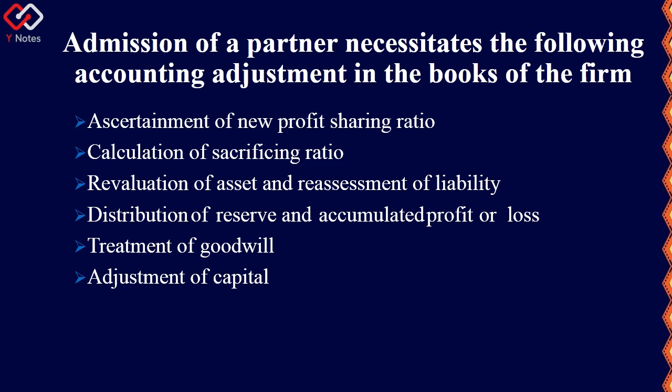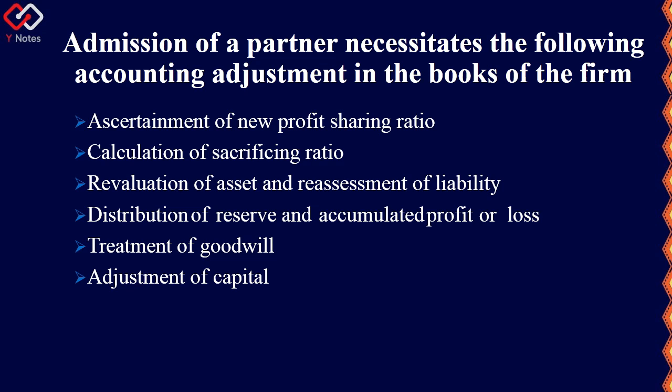A and B are sharing their profit and losses in the ratio of 60:40. If a new partner C comes in, then the sharing ratio will be changed. It won't be 60:40. It might be like 50, 30 and 20.